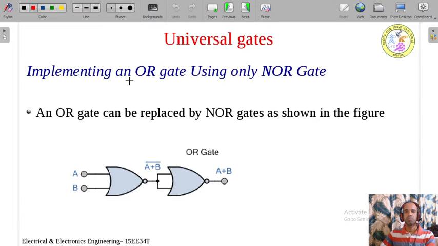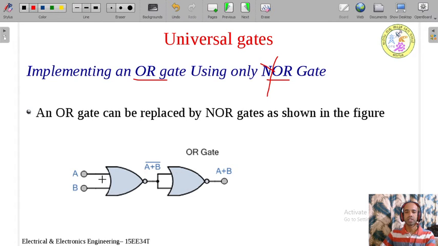Next we shall see implementing an OR gate using only NOR gate. We know that NOR gate is OR plus NOT. If you combine OR and NOT, you get the NOR gate. If we add an inverter to it again, what happens? NOT and NOT get cancelled. So this becomes OR. So that is how we are going to do it.